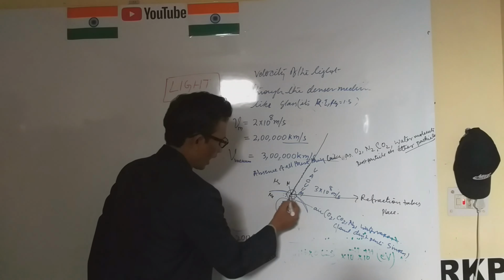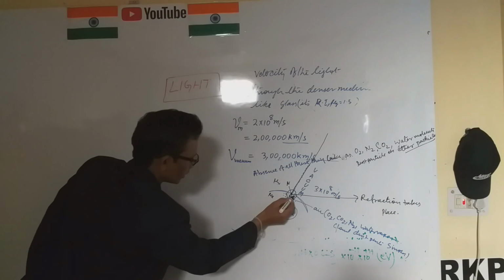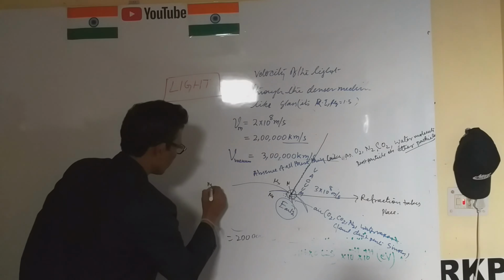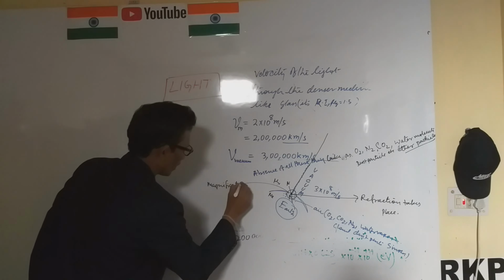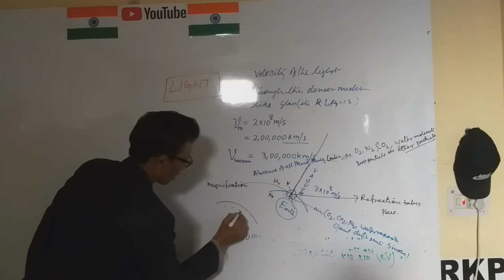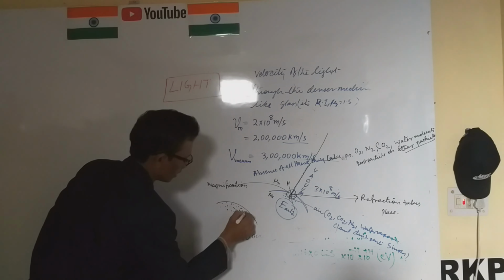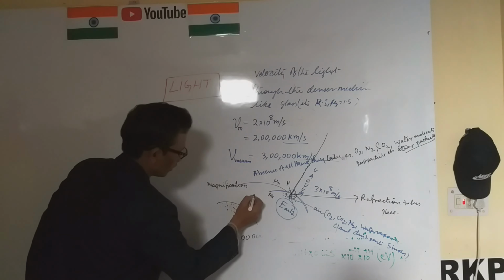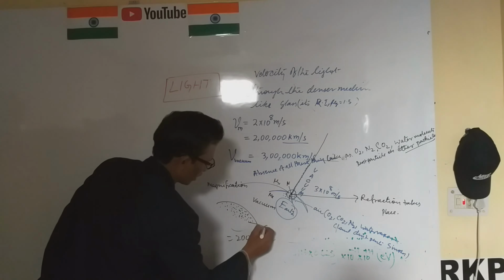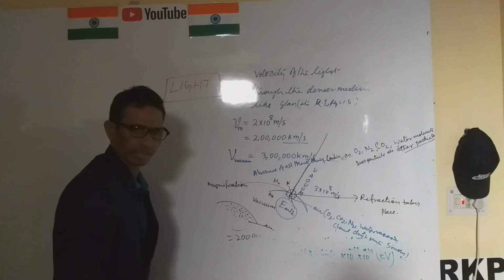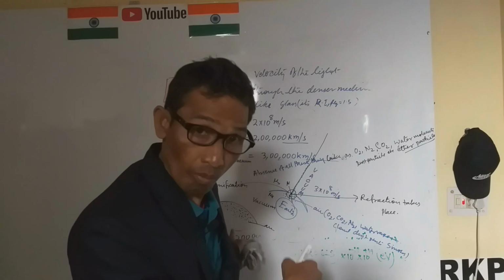Like this is the magnification. This is the dust particle. This is air, and this is the vacuum. There are two media.